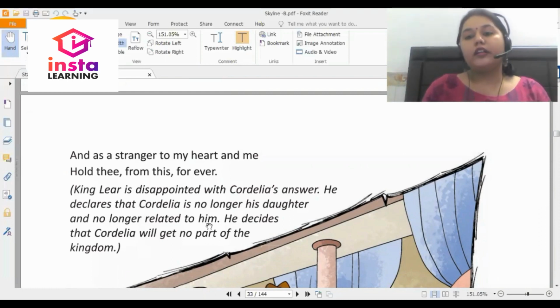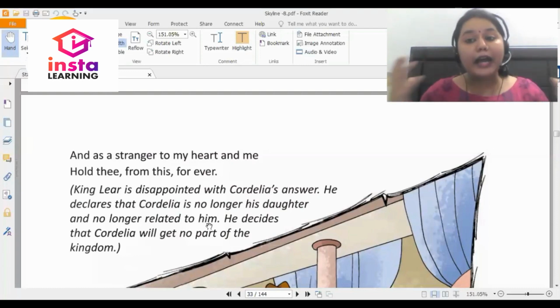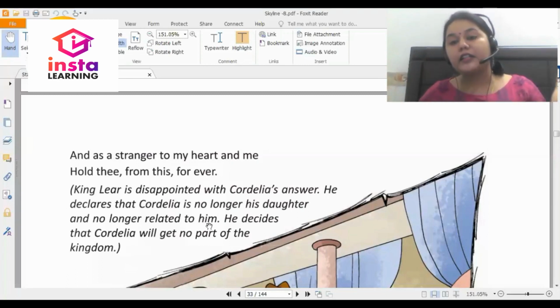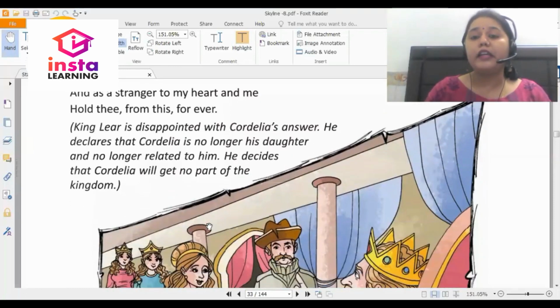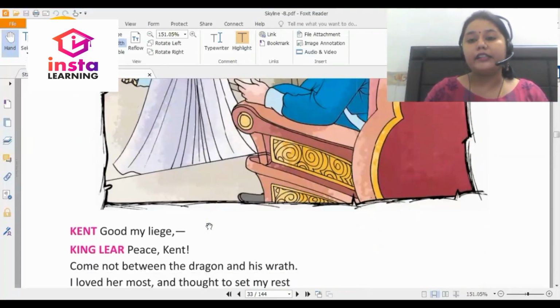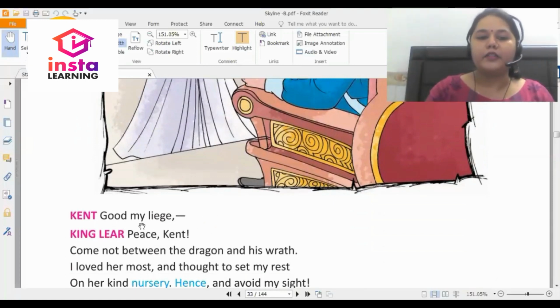Why? Because Cordelia says that I really cannot express what you have done to me. You are the one who's given me birth. You are the one who has given me education. You've brought me up so well. But to describe that or elaborate that is not something that I can do. It is all in my heart. This makes King Lear angry, and he says that now you will not get any share from my kingdom.